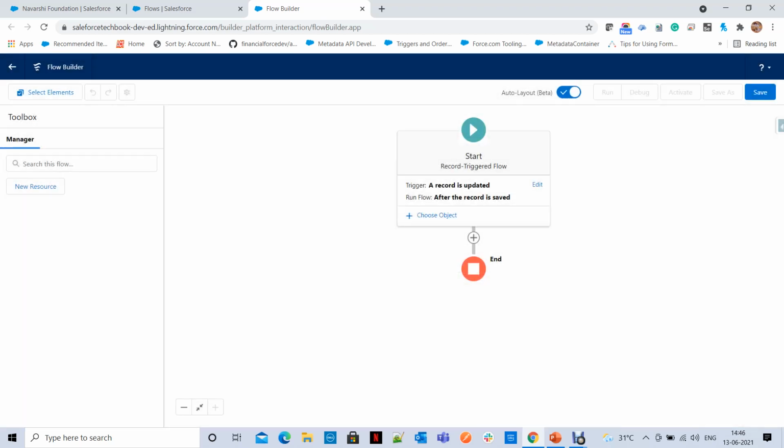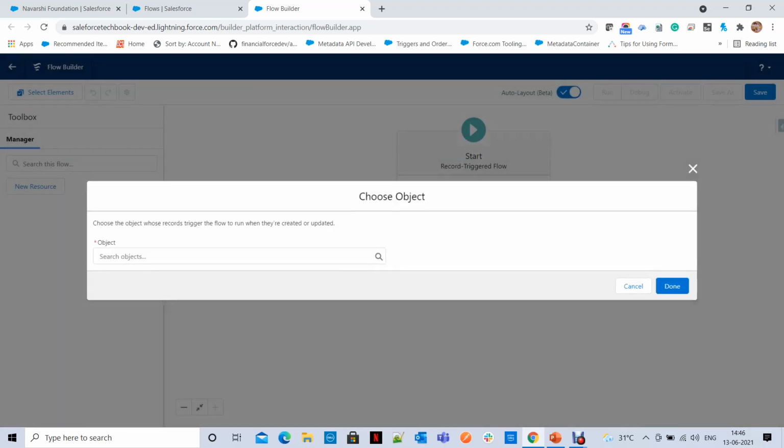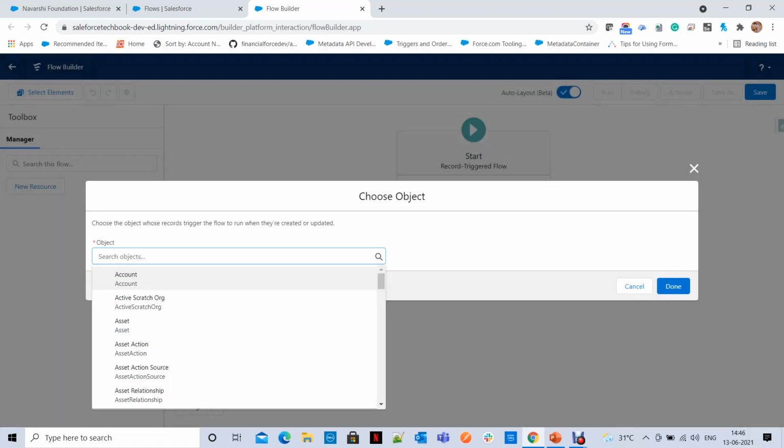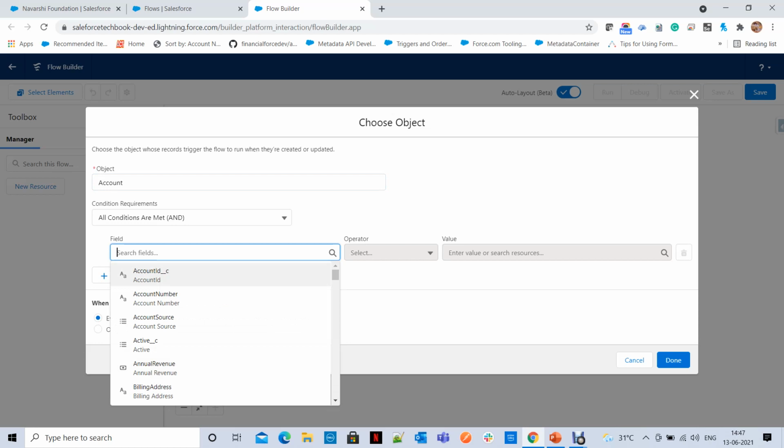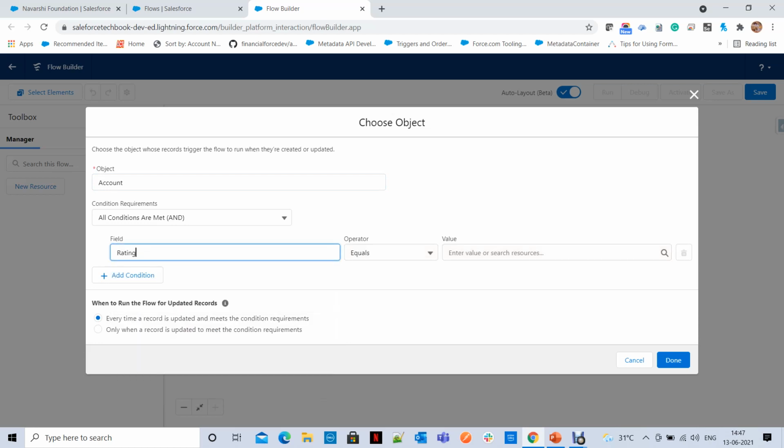Simply done. Now for which object are you writing the flow? For the account object. When I want to achieve this, whenever rating equals hot, and only when a record is updated to meet the condition requirements. That means whenever the account rating is updated to hot, then only it fires. Not for every update.